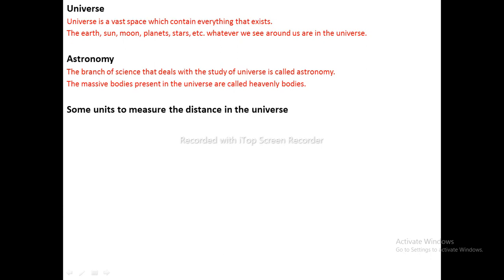The distance between the heavenly bodies in space is so large that it is impractical to express them in the units of meter, kilometer, etc. The distance between most of the heavenly bodies in the universe is extremely large. Therefore, kilometer, which is the common unit of length, seems to be extremely small and inconvenient to measure the distance between far apart heavenly bodies. The distance between heavenly bodies is expressed in the following units. First one, astronomical unit, second is light year, and third is parsec.